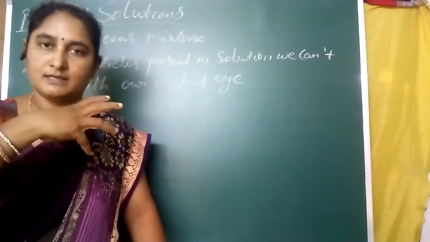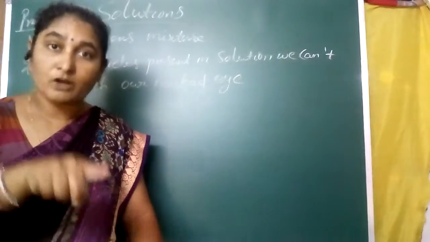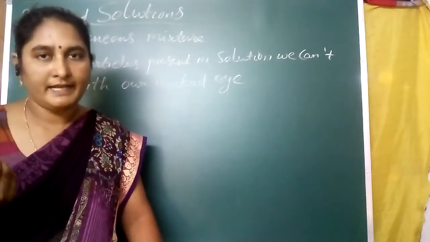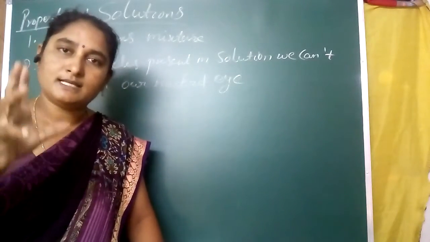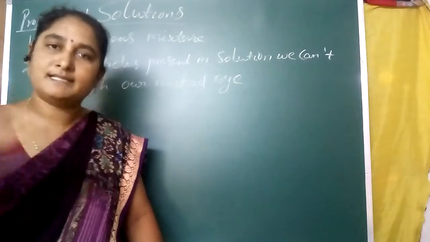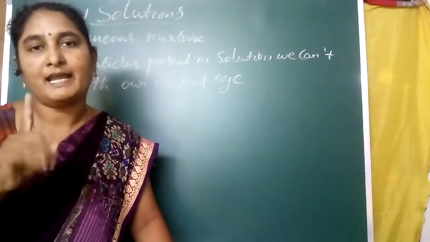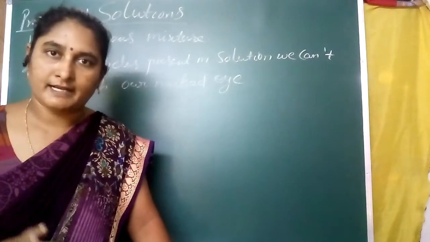Scattered means released or reflected from the substance. That phenomenon is called scattering of light.